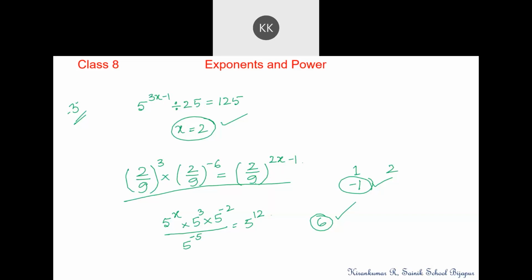Any other doubt you have? Let me end today's session and we shall take up the new chapter tomorrow: direct and inverse proportion. We shall take direct and inverse proportion from the next class onwards, the 13th chapter. Tomorrow we'll be having 2 periods.